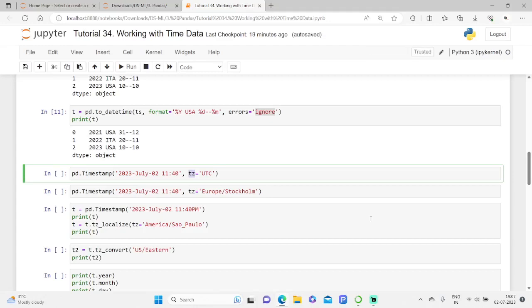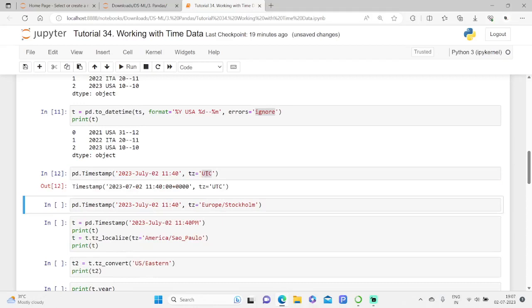Here we have specified the time zone as UTC. Let me execute this, and as we can see, the time zone has been added to this timestamp object, with a time zone indicator at the end of the time.